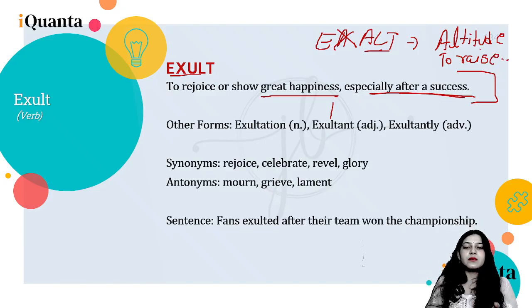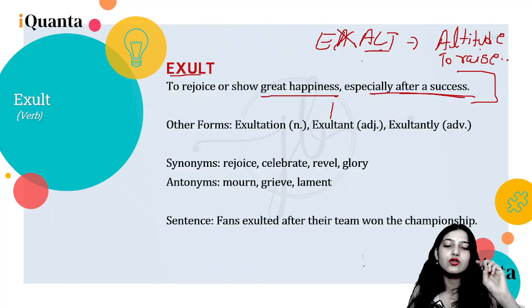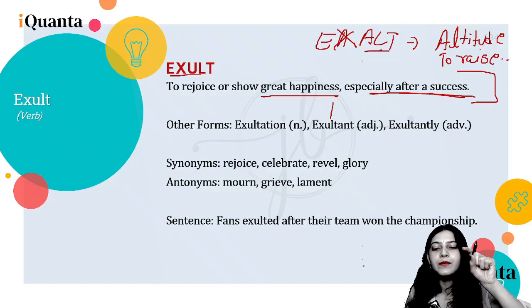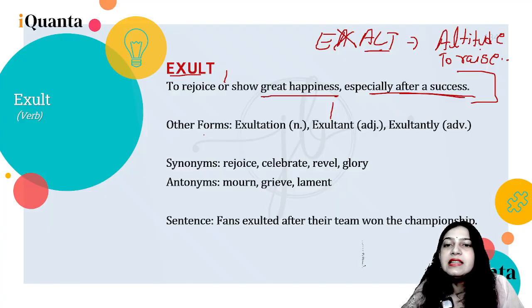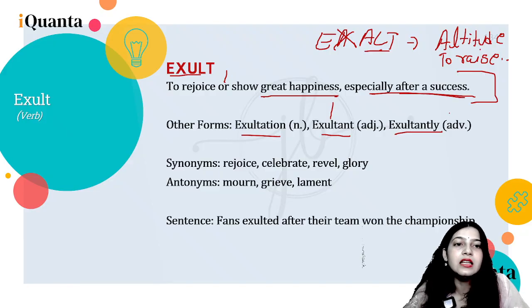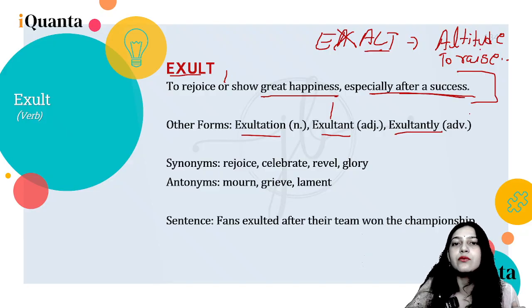So exalt is basically to raise something up. So exalt is different and exult is different. Okay? To rejoice, exultation, exultant, exultantly, adverbs, adjectives, and nouns.